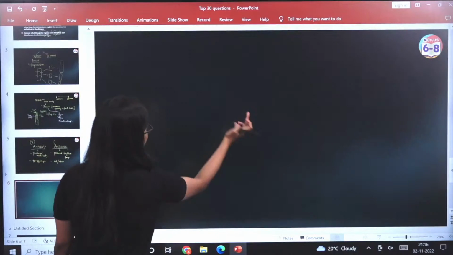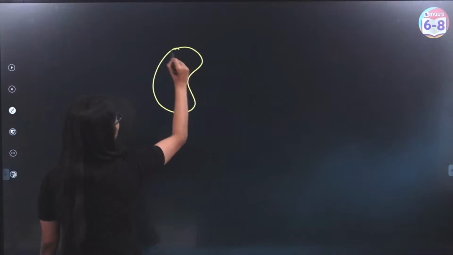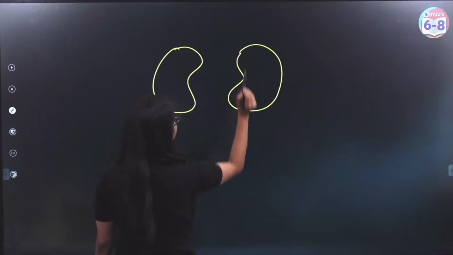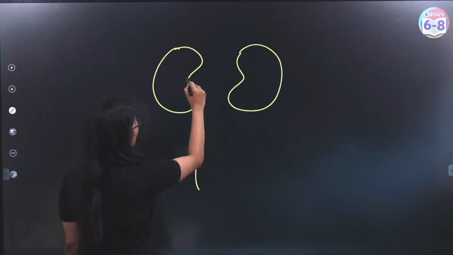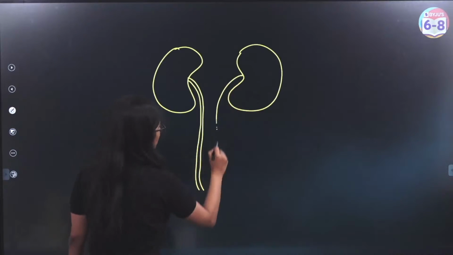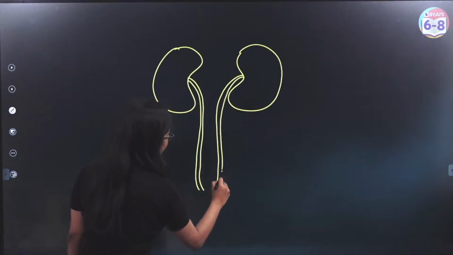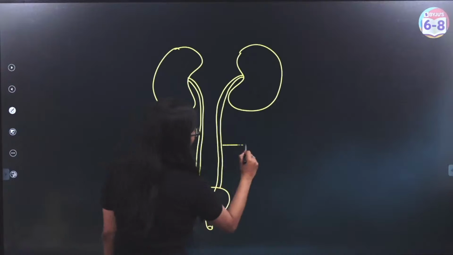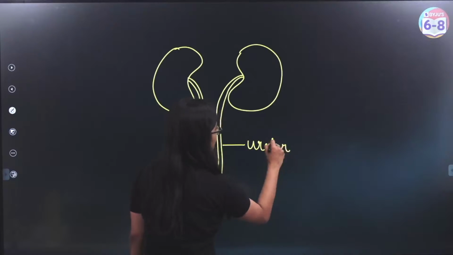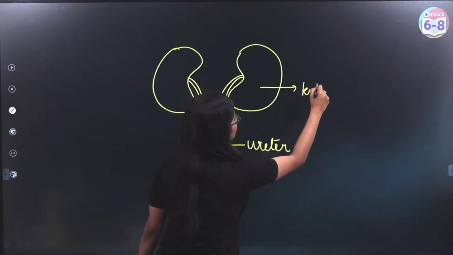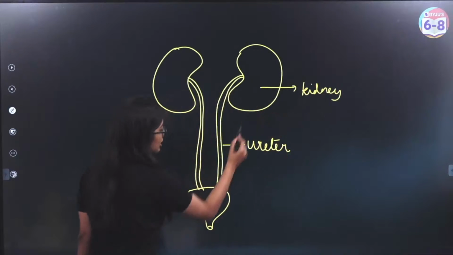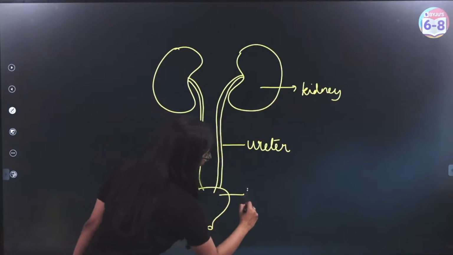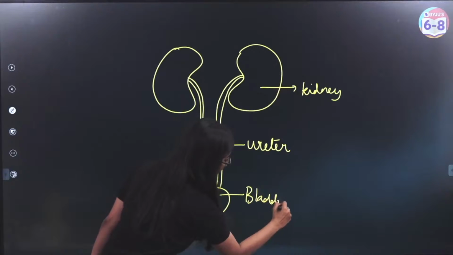Very easy, this excretory system and all these systems that we learn about. When we talk about the excretory system, the main excretory organ is the kidneys. There are a pair of kidneys wherein urine is produced, and from the kidneys it is transported to the urinary bladder. The ureters are responsible for transporting the urine produced inside the kidneys from kidney to bladder. But what is the urethra?